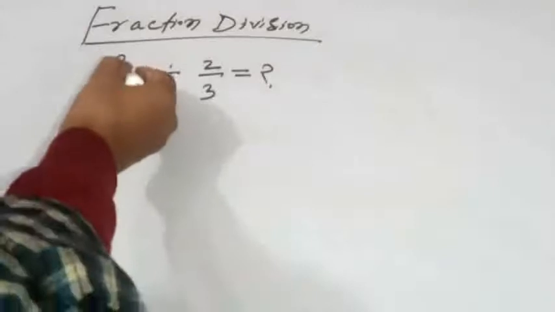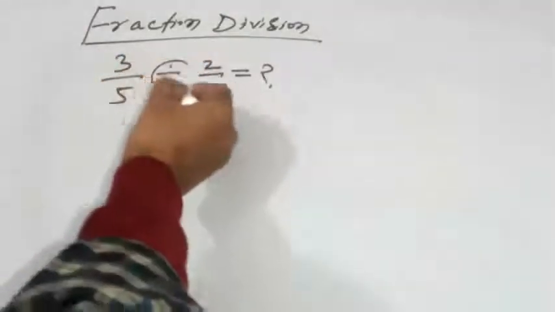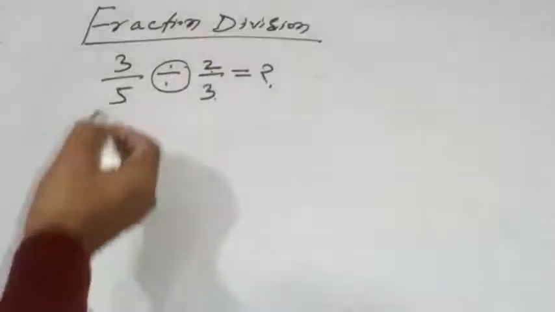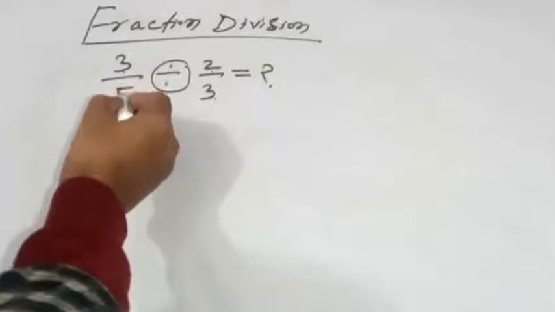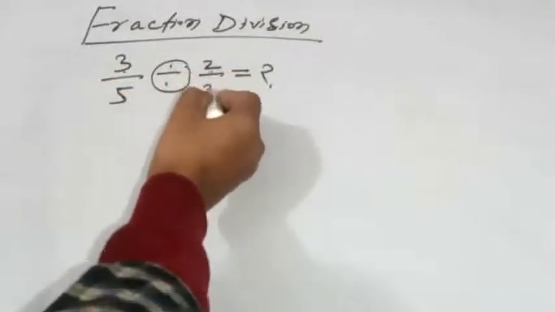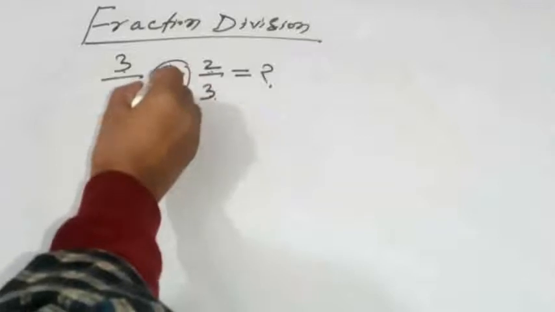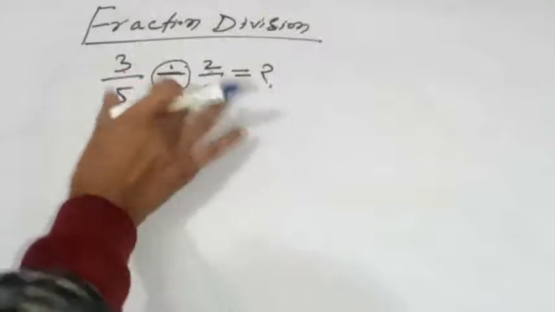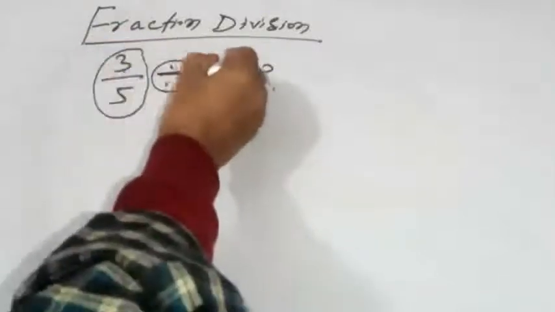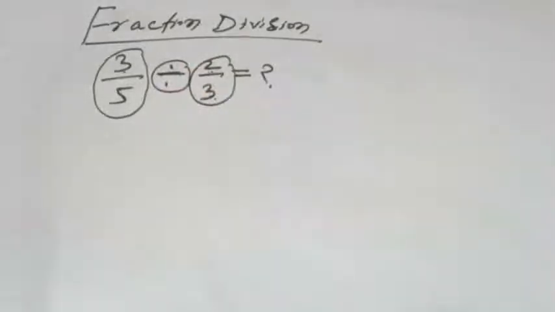See this one: 3 over 5 is divided by 2 over 3. You can listen again. 3 over 5 is divided by 2 over 3. Here the symbol of division is working between two fractions, and this format of fraction is known as simple fraction, because you know better than I, there are 4 types of fraction, but I am not going to explain the types of fraction. See how you can simplify this one.